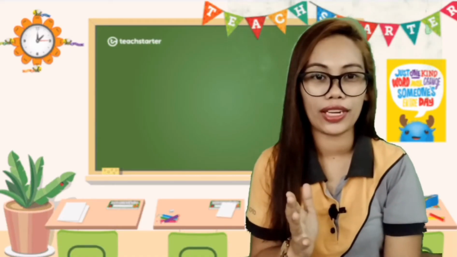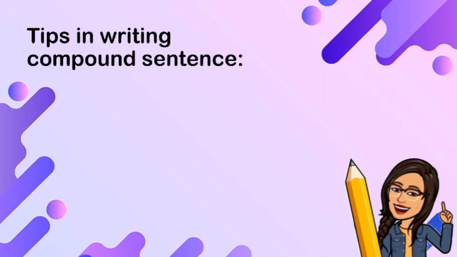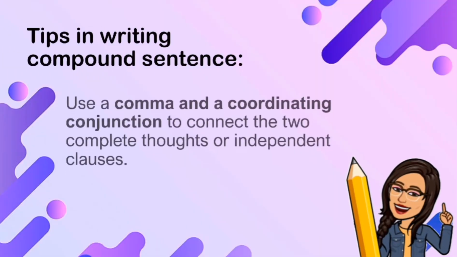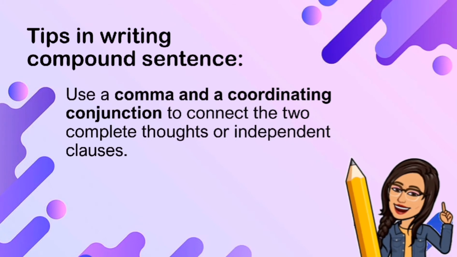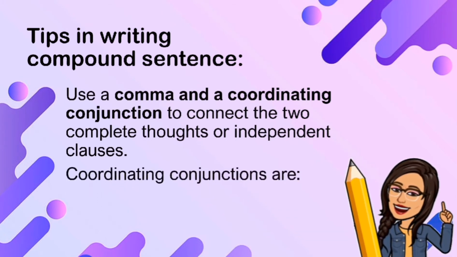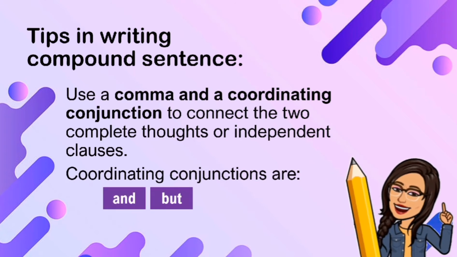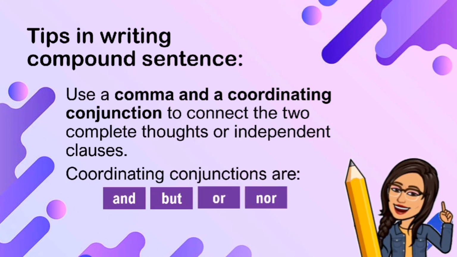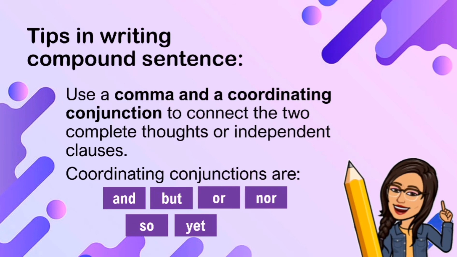How are you going to write a compound sentence? Tips in writing compound sentence. Use a comma and a coordinating conjunction to connect the two complete thoughts or independent clauses. Coordinating conjunctions are and, but, or, nor, so, yet, and for.